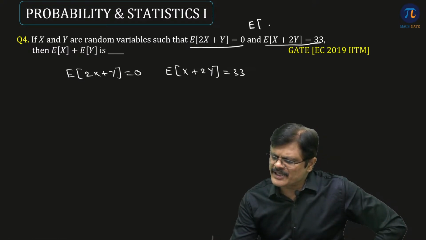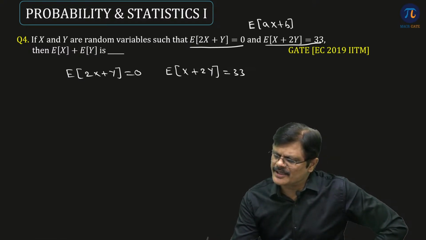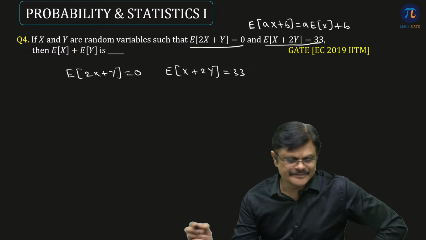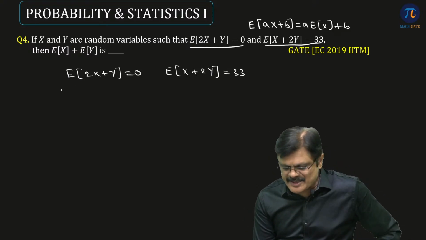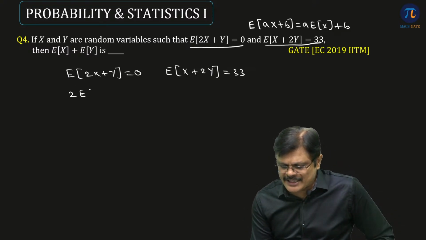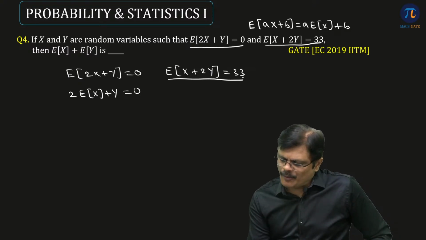We all know expected value of ax plus b is nothing but a into expected value of x plus b. So let us use this. So it is 2 into expected value of x plus expected value of y is equal to 0. And what about this?